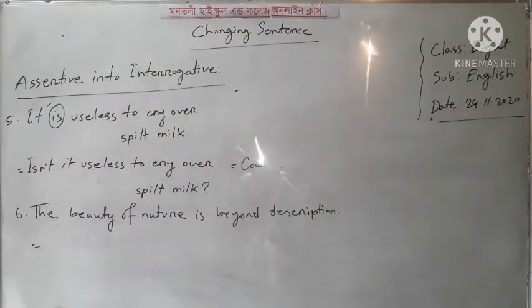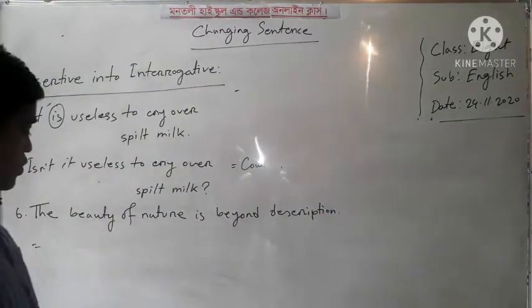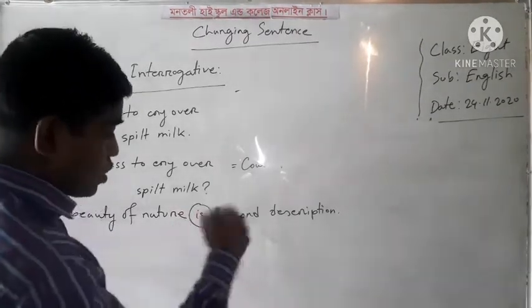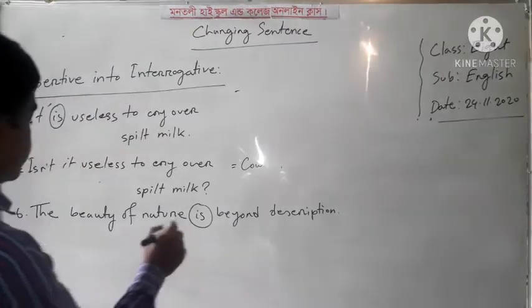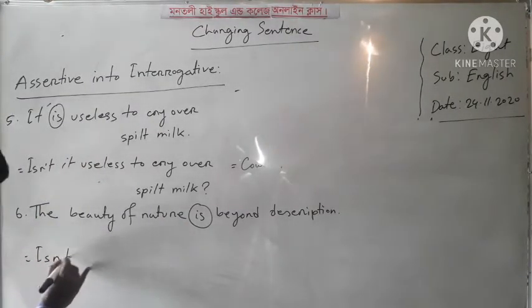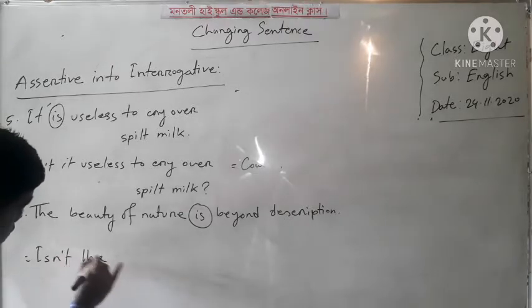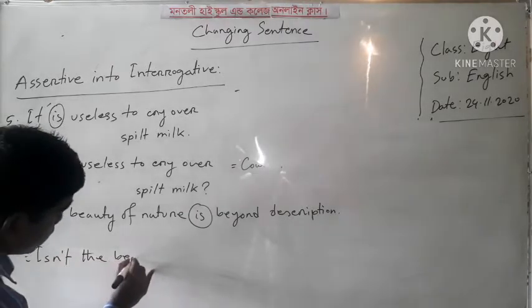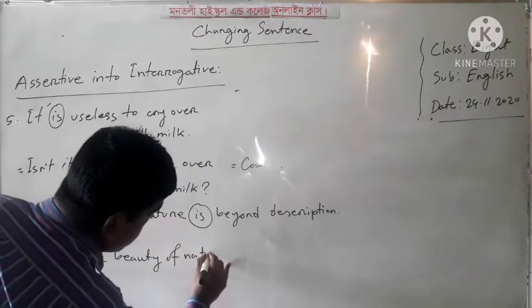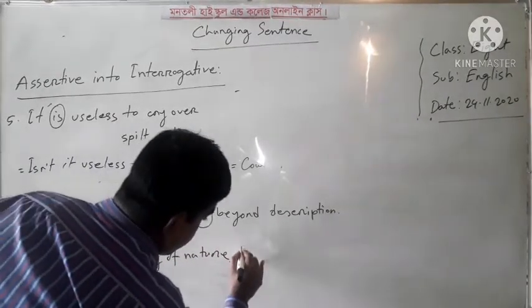How can we change it into an interrogative sentence? The beauty of nature is, here is the auxiliary verb or also the main verb. So I think here I can write, isn't the beauty of nature beyond description?